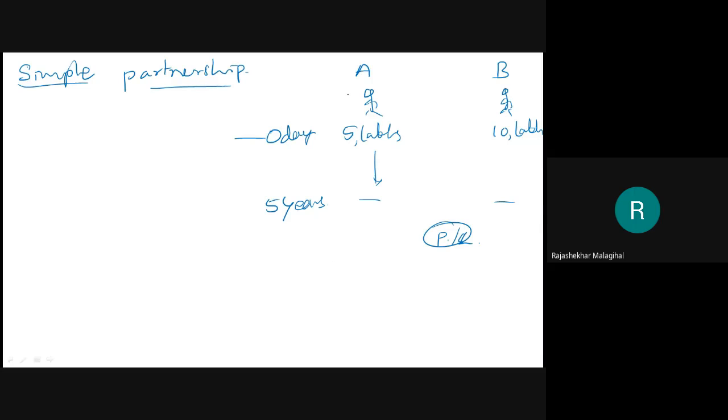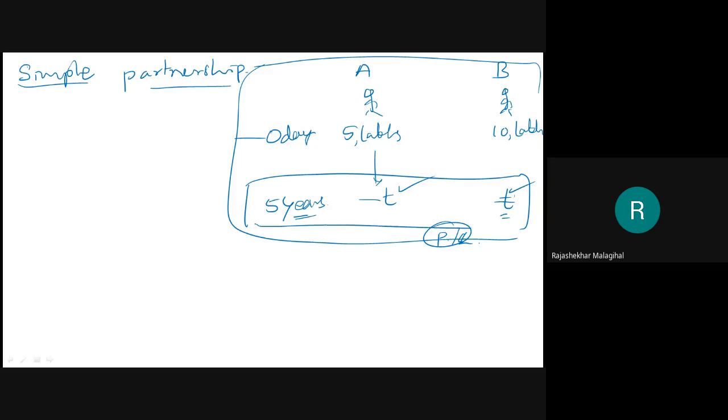See here, the very important thing we are observing in this business is that the time period invested by A and the time period invested by B is the same. He also invested for 5 years and he also invested for 5 years. Such firms, such companies, such businesses, we call a simple partnership.